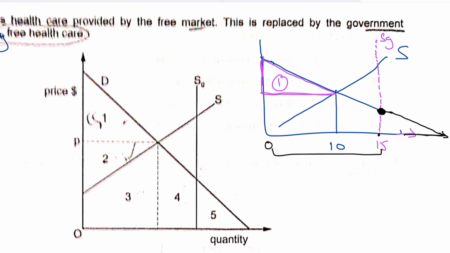That area represents the value the consumer places on those 15 units of healthcare, which equals the consumer's willingness and ability to pay for those units.